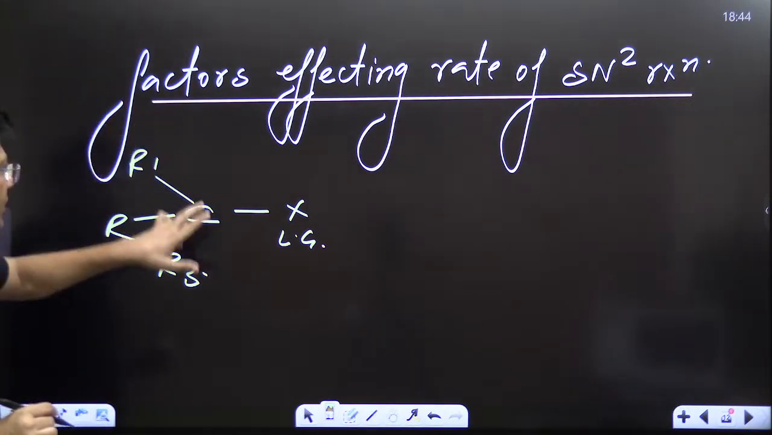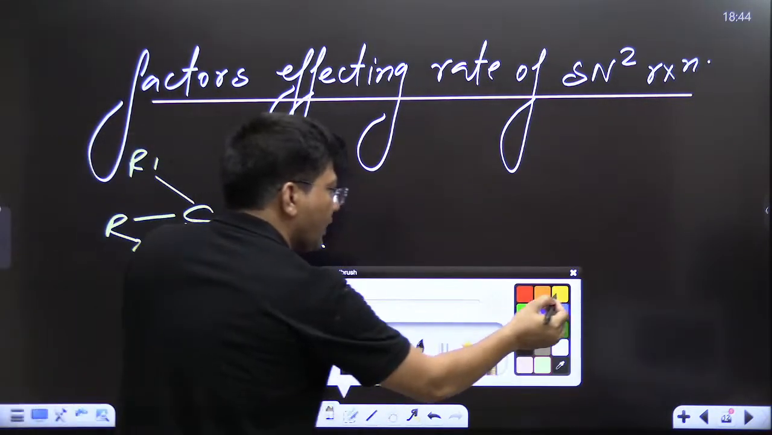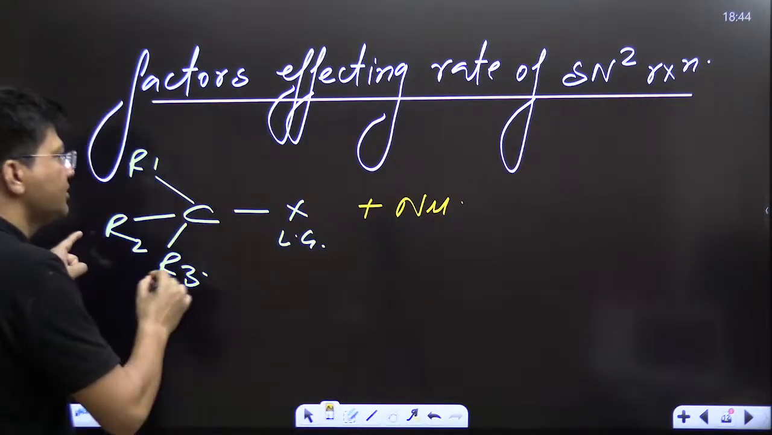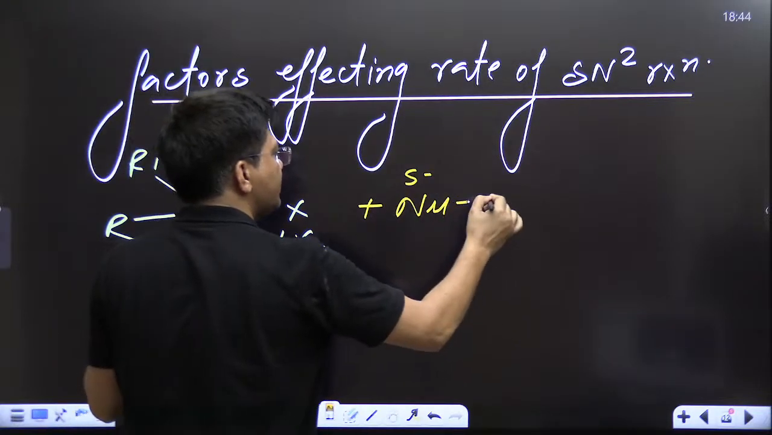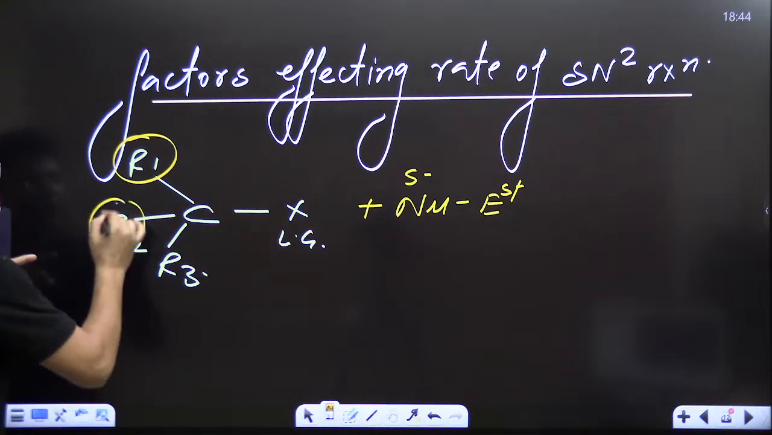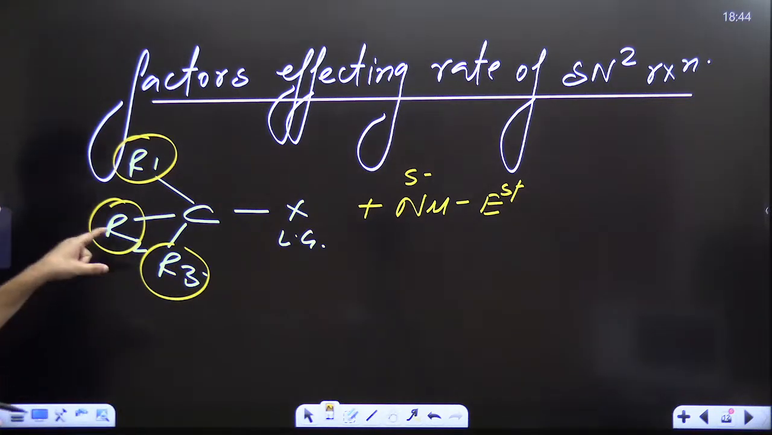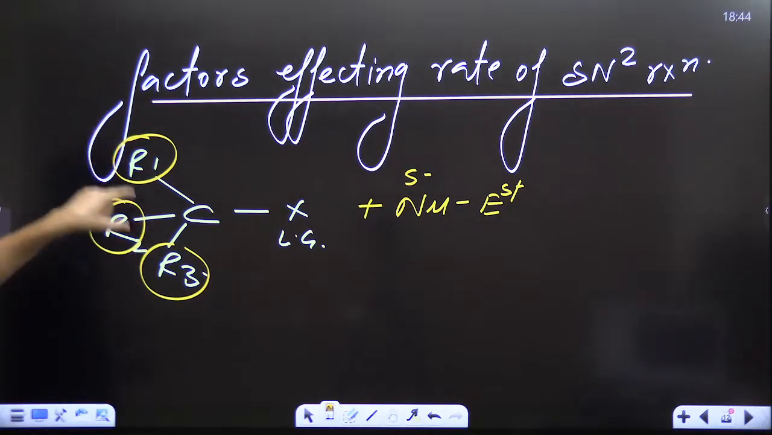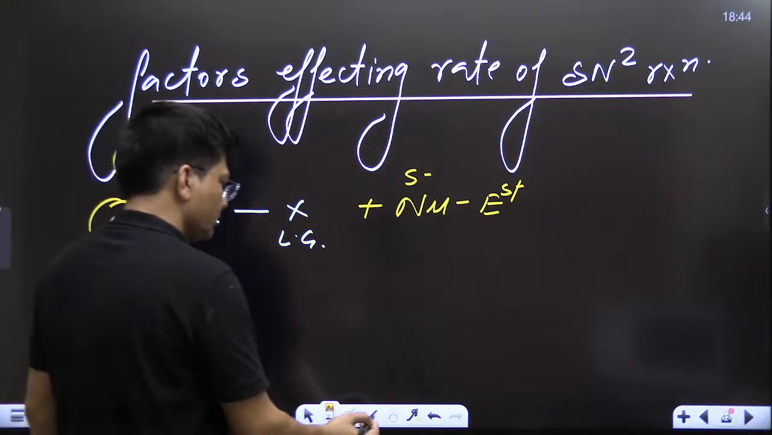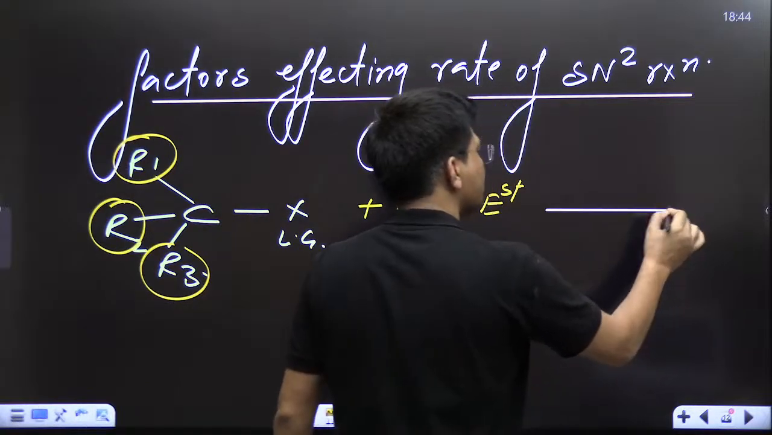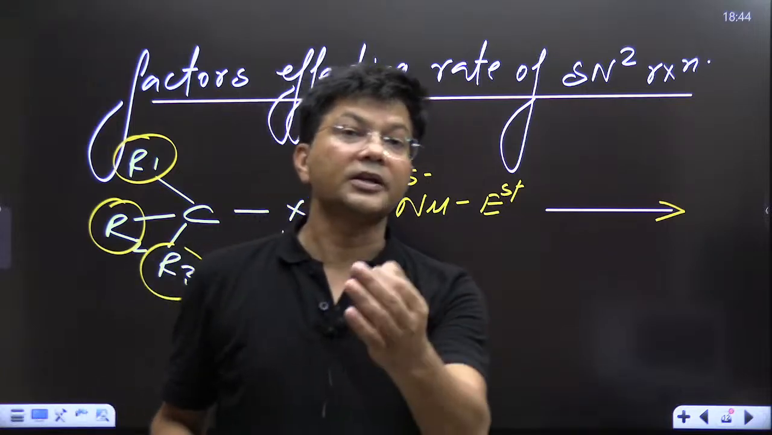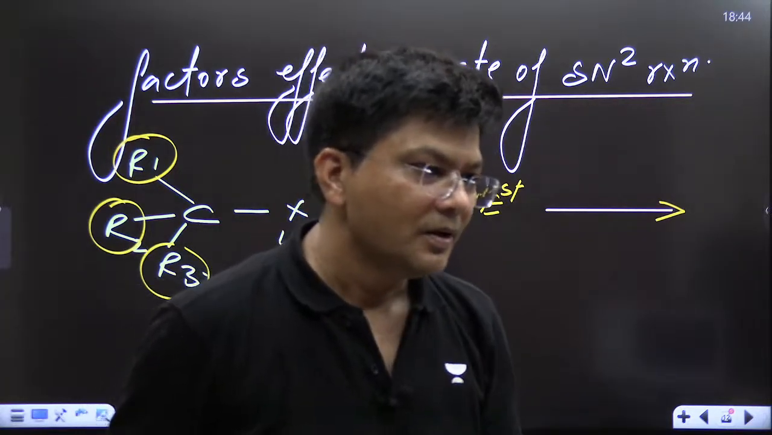Now, what do you think? This nucleophile can attack easily from the back side. Can it attack easily if these R groups are small or bigger? Do let me know. Are these R groups small, least sterically hindered, or sterically hindered? In what condition is the nucleophile going to attack easily? Kids, do let me know. The type of R should be small.